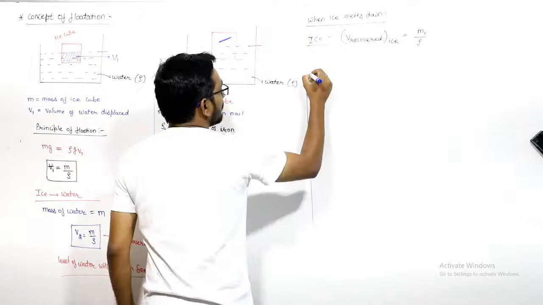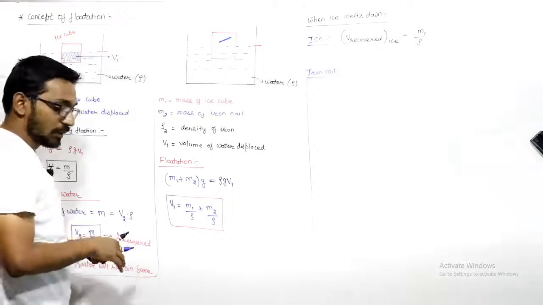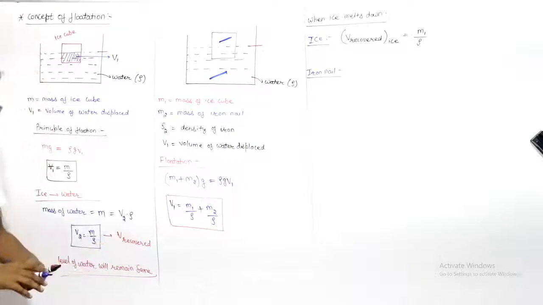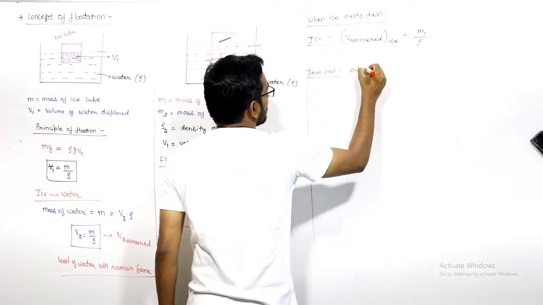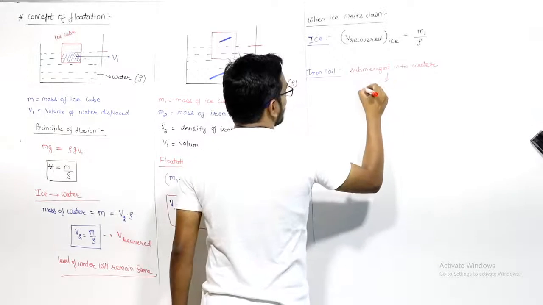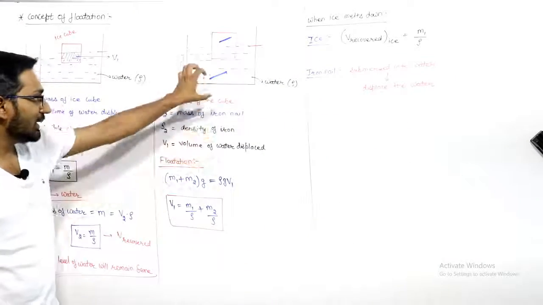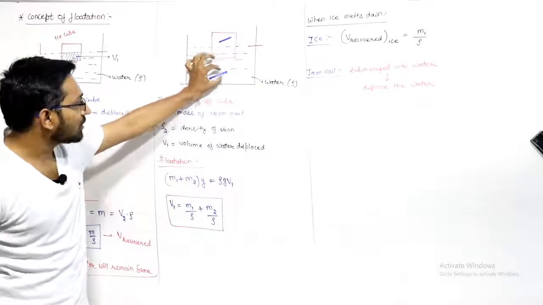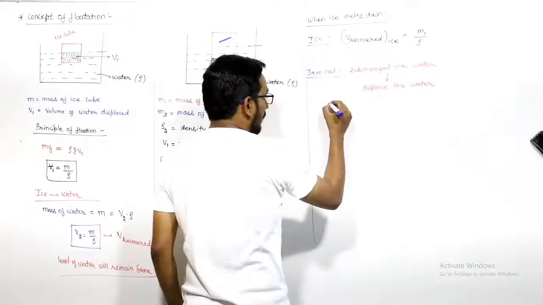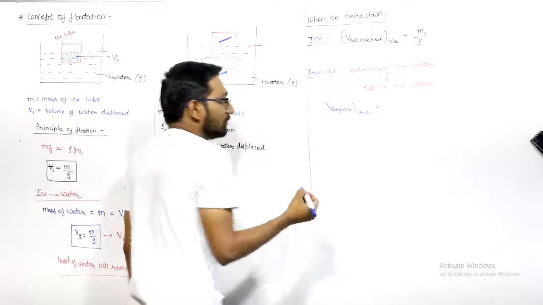Now let us see what happened with the iron nail. When this ice melts down, this iron nail will come here and will be submerged into the water. If it is submerged into the water, it will displace the water, so it will replace this much amount of water. How much is the volume of water displaced by the iron nail?